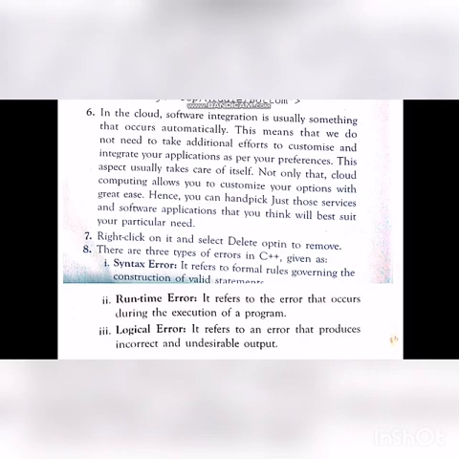Answer. First point, syntax error. It refers to formal rules governing the construction of valid statements. Second one, runtime error. It refers to the error that occurs during the execution of a program. Third one, logical error. It refers to an error that produces incorrect and undesirable output.